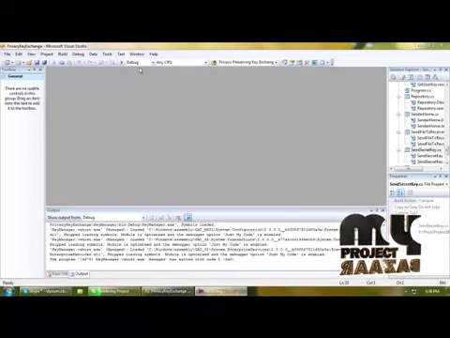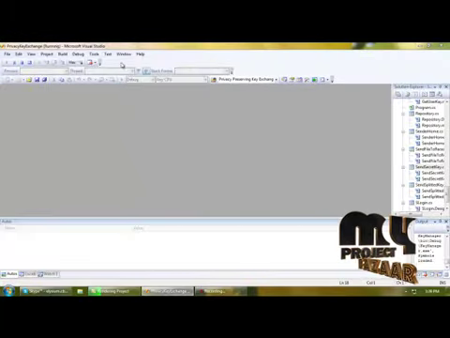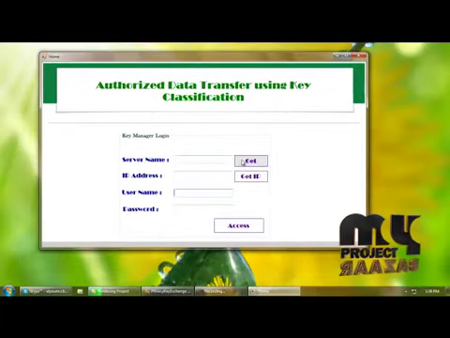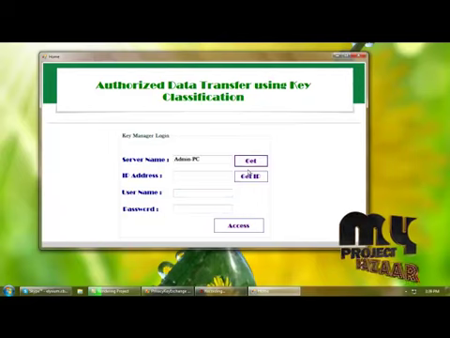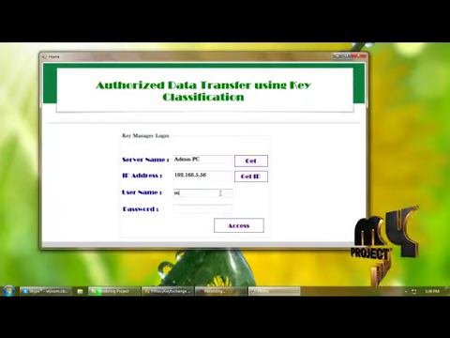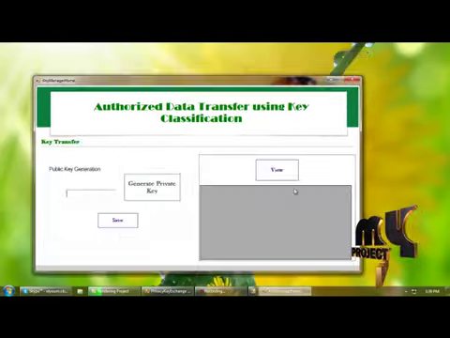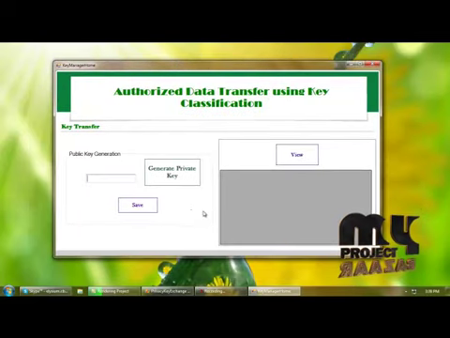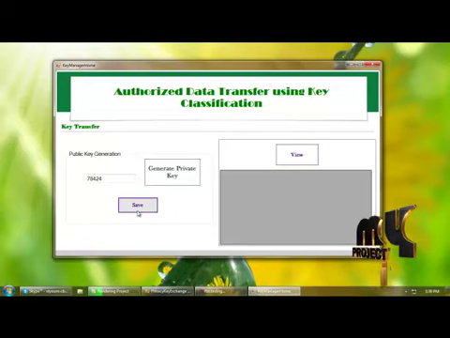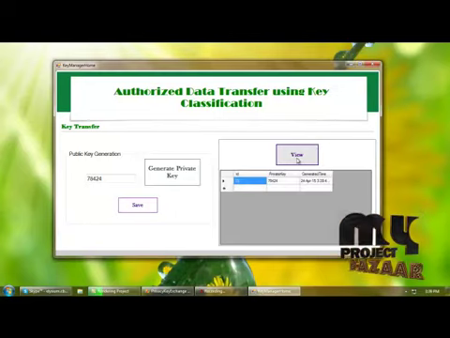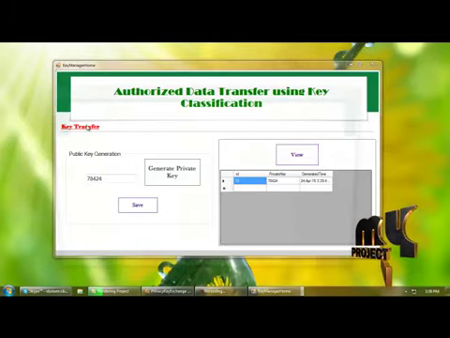Next, execution of project. Let's start execution. And this is the home page of the project. Key manager will log in by providing server name, IP address, username. Manager will generate the private key and will save the key into database and can view the saved private key here. And next is key transfer.